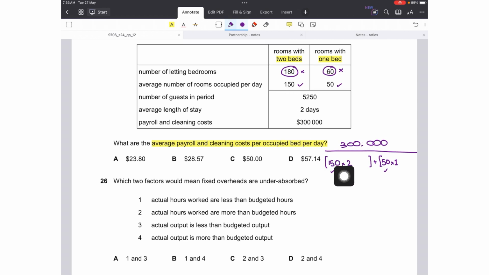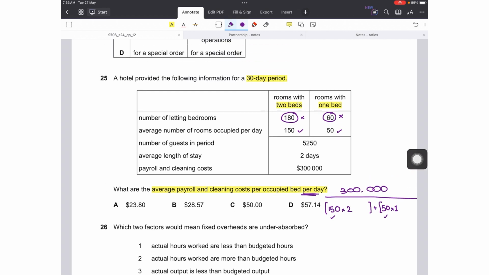How many beds? In 150 rooms there are 2 beds, and in 50 rooms there is just 1 bed. So occupied beds per day. How many days are there in a month? It was given for a 30-day period, so both will be multiplied by 30. The information that there are 5,250 guests and their average length of stay is 2 days doesn't matter here, because we have to find the answer per occupied bed per day, and the information was for 30 days.